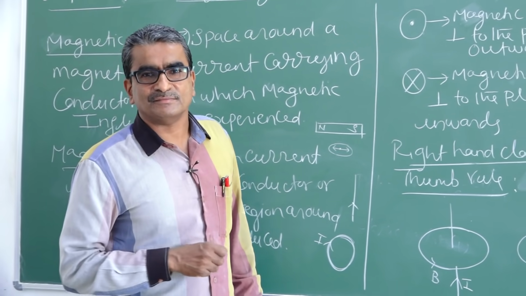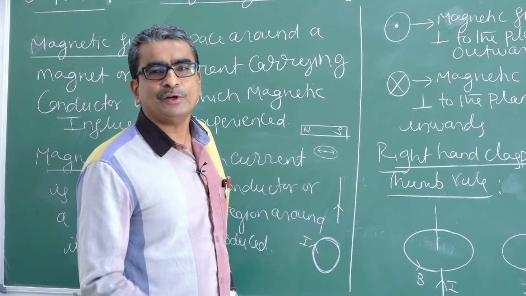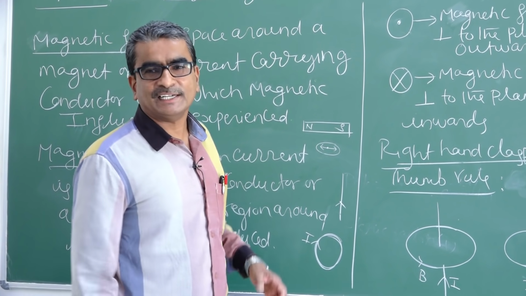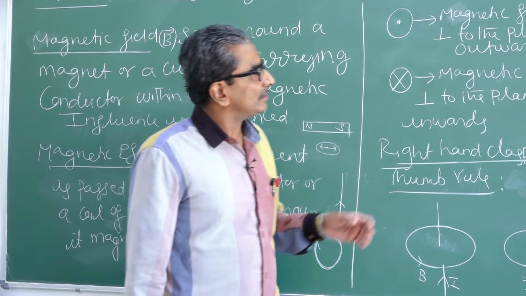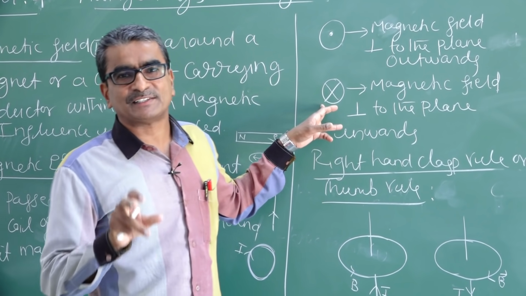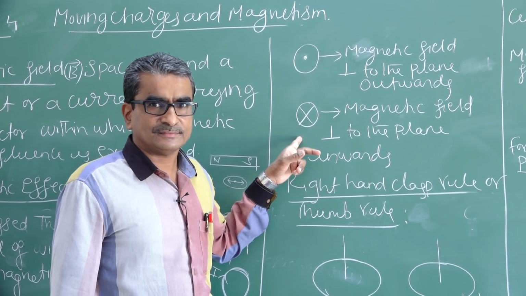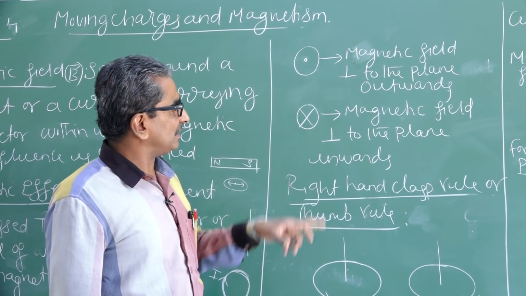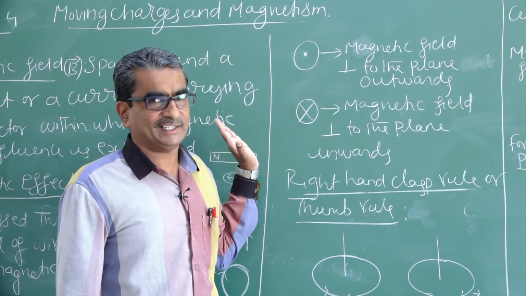Then we know that magnetic field is a vector quantity. Then how do you represent the direction of magnetic field pictorially? By means of two simple figures, we can represent the direction of magnetic field. I have written two figures, a dot mark inside a circle and a cross mark inside a circle. What does this dot mark indicate?